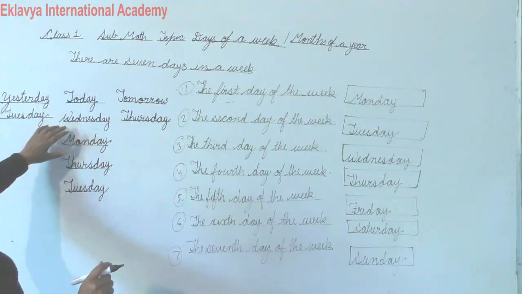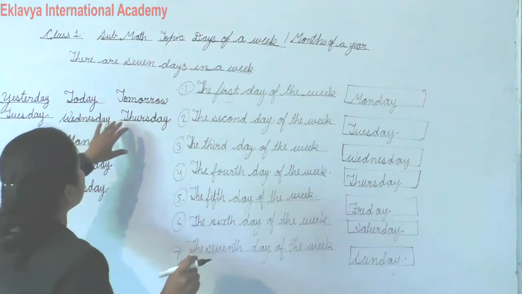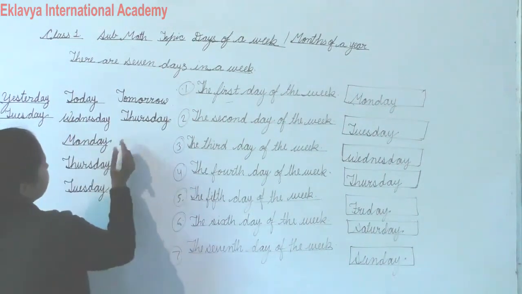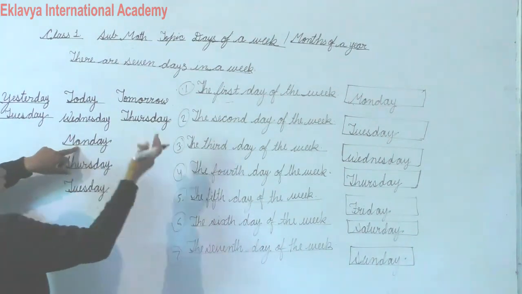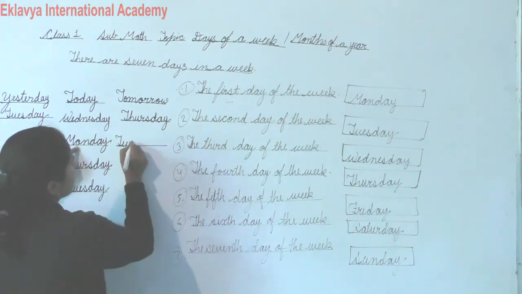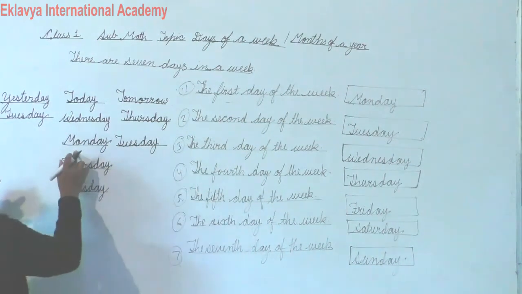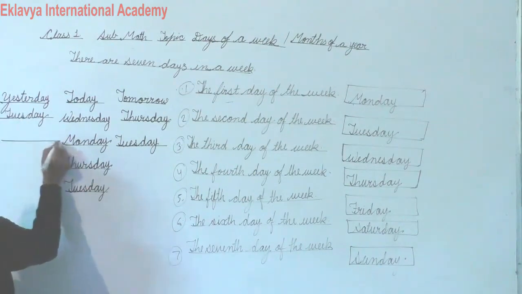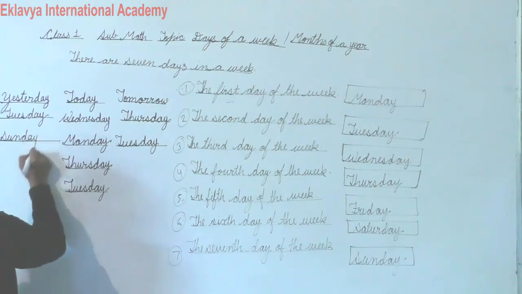Yesterday is the day before today, and tomorrow is the day after today. Okay, understand? And today is Monday, and tomorrow is Tuesday. And today is Monday and yesterday is Sunday. Okay.